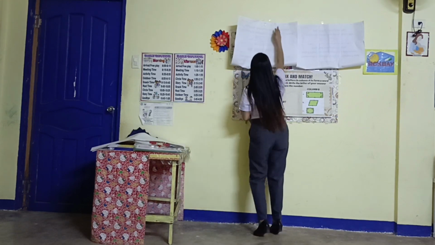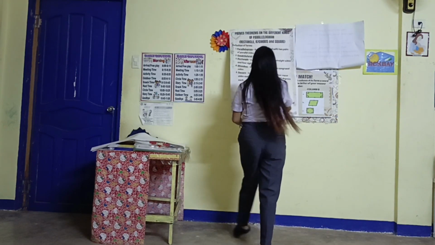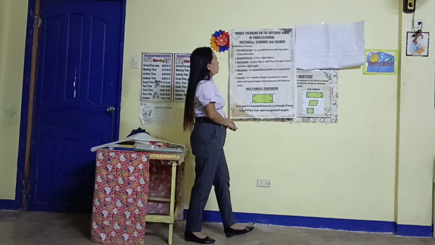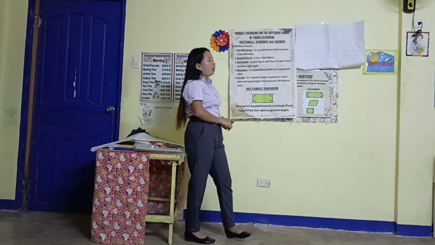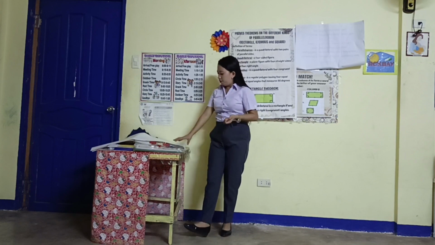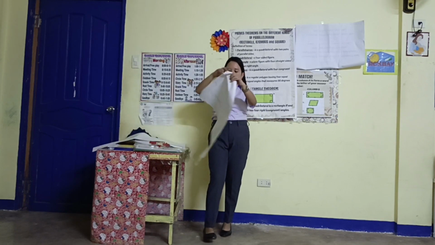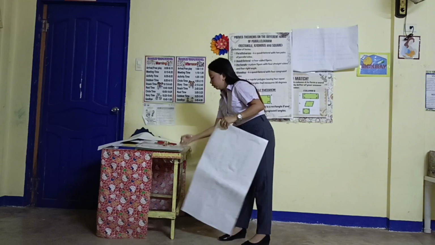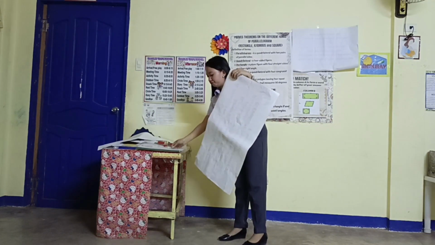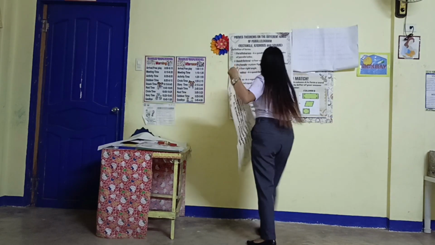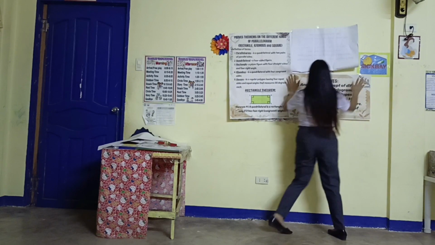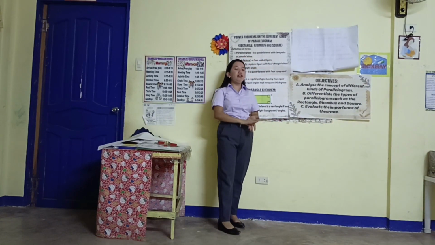So our topic for today is all about proving the theorems on the different kinds of parallelogram: the rectangle, rhombus, and the square. But before that, let's have our objective first. Here is our objective. Everyone, can you please read?